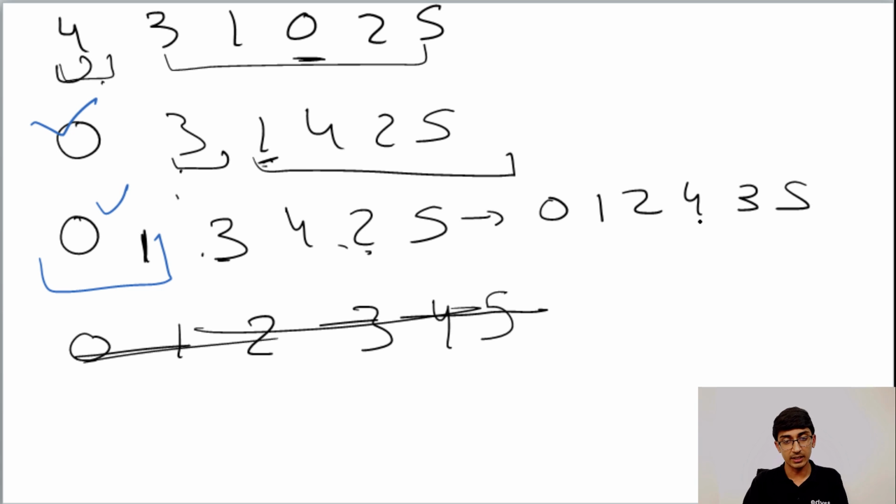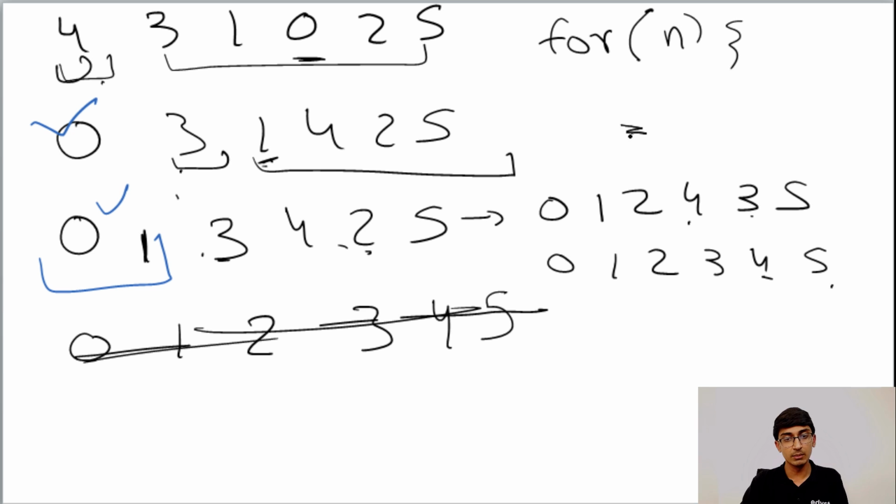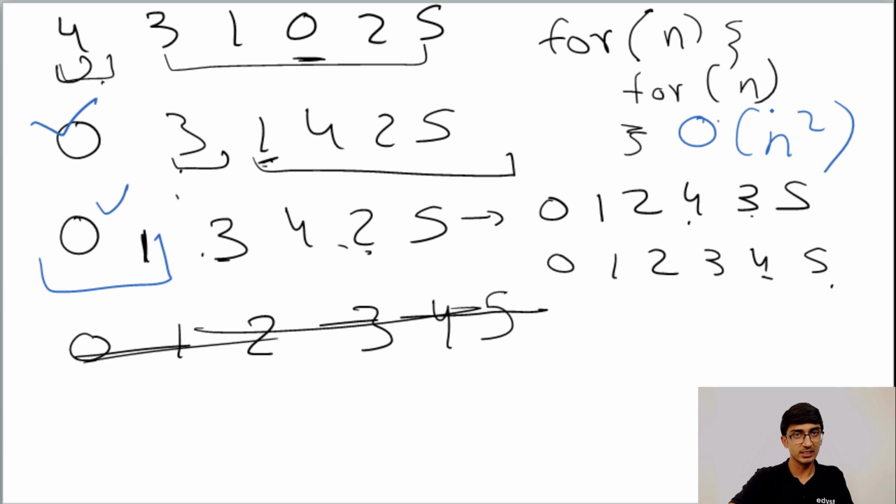Then again we're going to take 3 and swap with 4, giving 0, 1, 2, 3, 4, 5, and then finally 4 and 5 you're going to compare. So at this part you're going to use 2 for loops. One for loop is to select the element, so you're going through all of the elements, and finding the minimum itself will get you another for loop of n times. So this also is order n square, right? For a detailed analysis, again check the reading material. We have a much more detailed analysis there on how this becomes order n square.